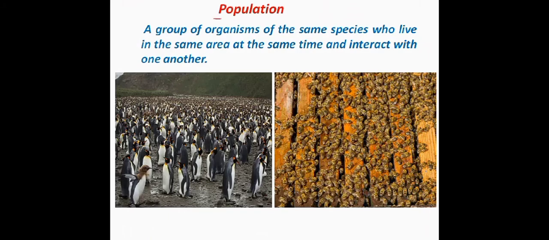Now coming to the population. What is a population? A population is a group of organisms of the same species who live in the same area at the same time and interact with one another. So this is the population of penguins here. You see, they are a group of penguins. They belong to the same species. They are living together, interacting with each other in the same area. So they form a population of penguins.